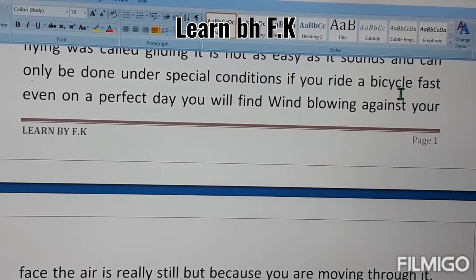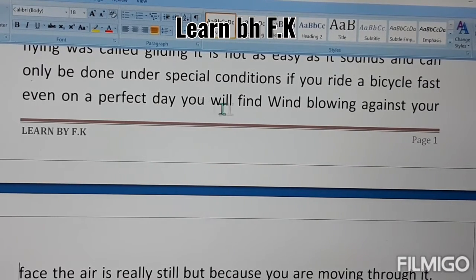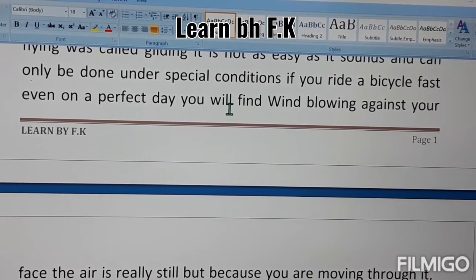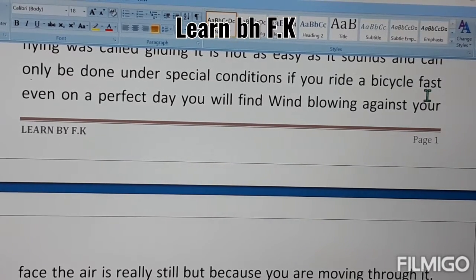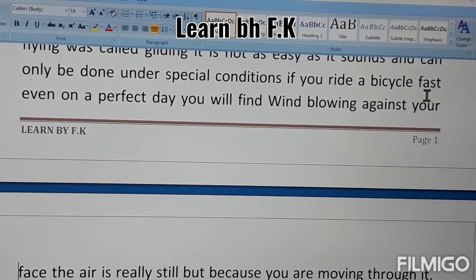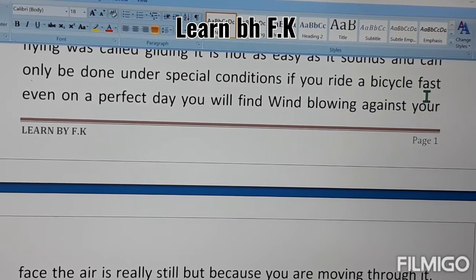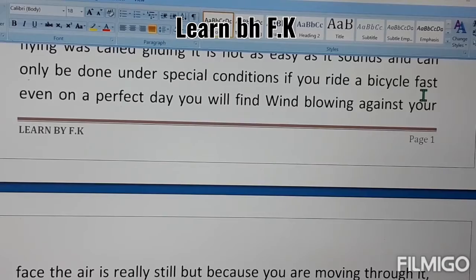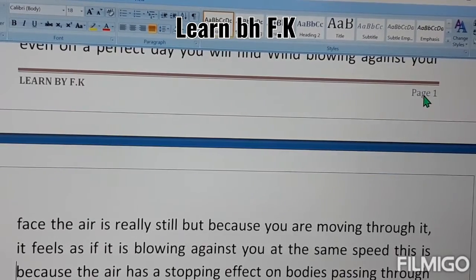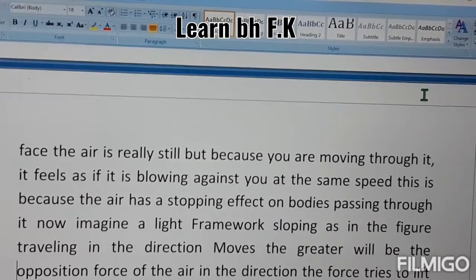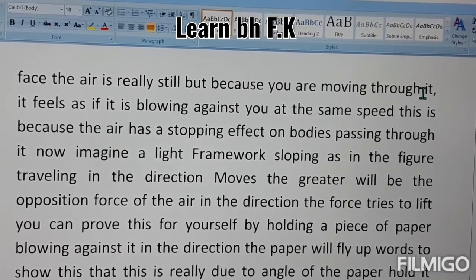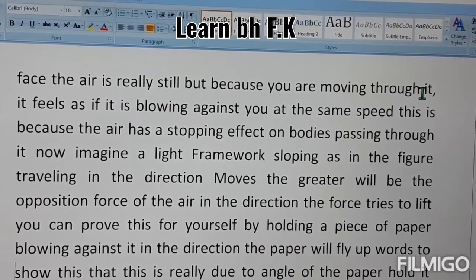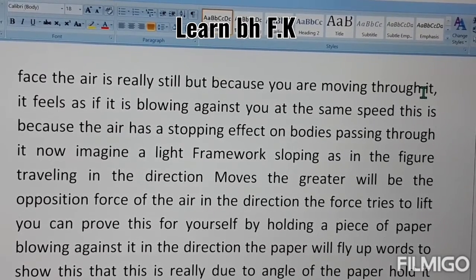Special conditions: if you ride a bicycle fast, even on a perfect day, you will find wind blowing against you. It means when you ride a bicycle very fast, what will happen? Then you will feel pressure of air on your face. The air is really still, but because you are moving through it, it feels as if it is blowing against you at the same speed. This is because the air has a stopping effect on bodies passing through it.